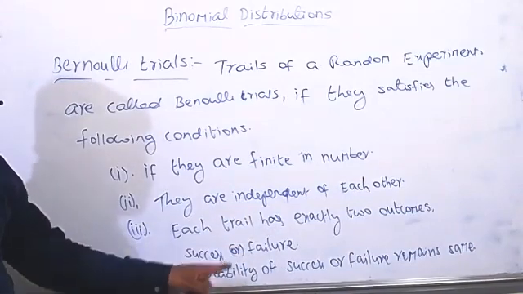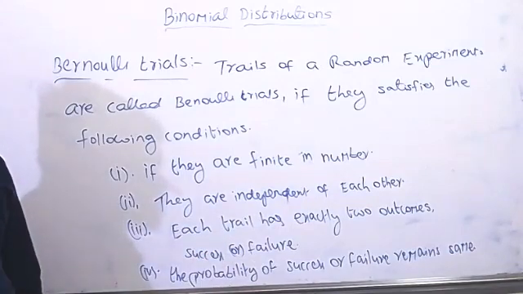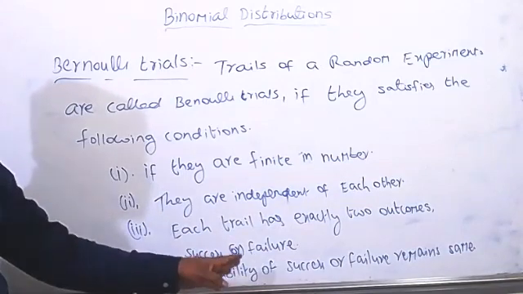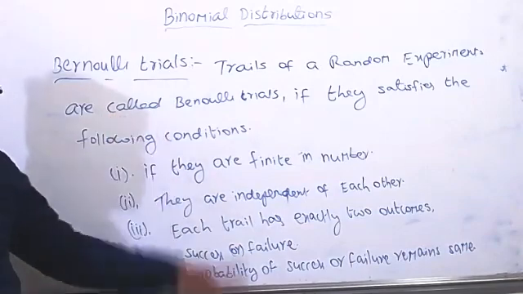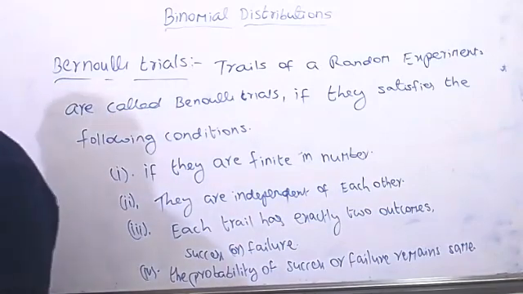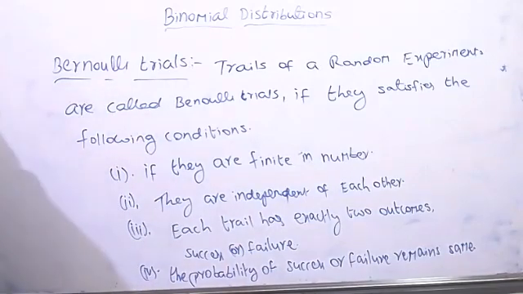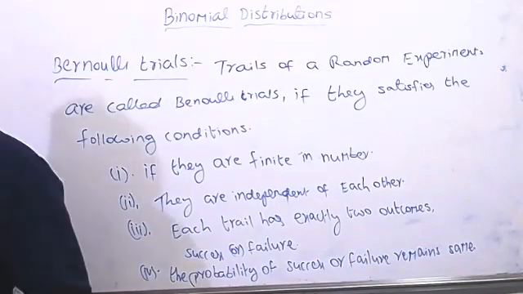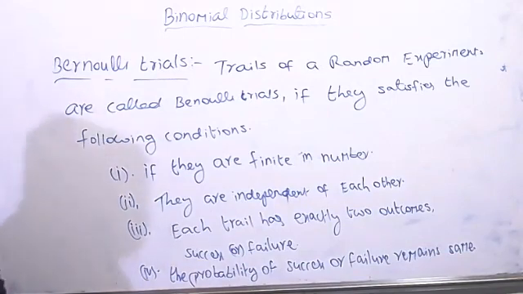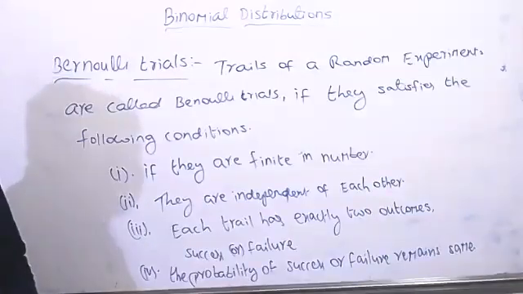Next, the probability of success or failure remains the same in each trial. Then we call the trials Bernoulli trials.